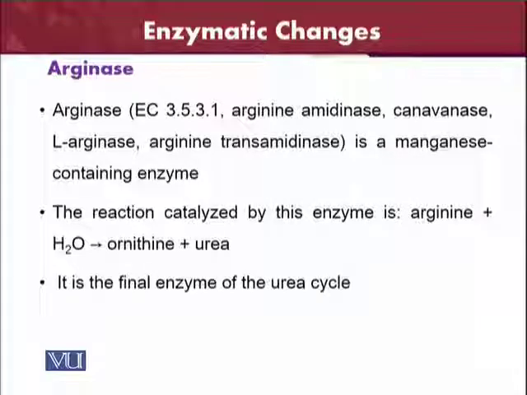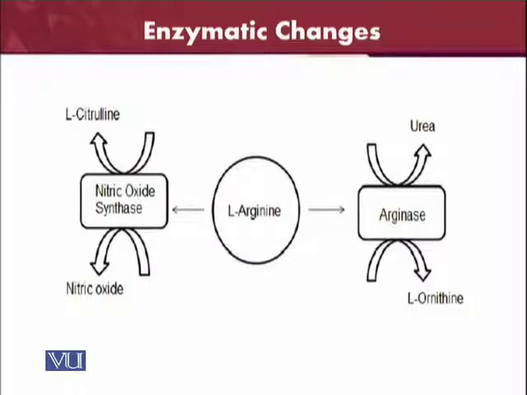Just like here you can see the L-citrulline and then nitric oxide. Here I will explain it like this: L-citrulline and nitric oxide. Nitric oxide synthase will give us the arginine, and on one way arginine goes like this, and the other way the arginine releases the urea, just like we already studied, and also gives us the L-ornithine.